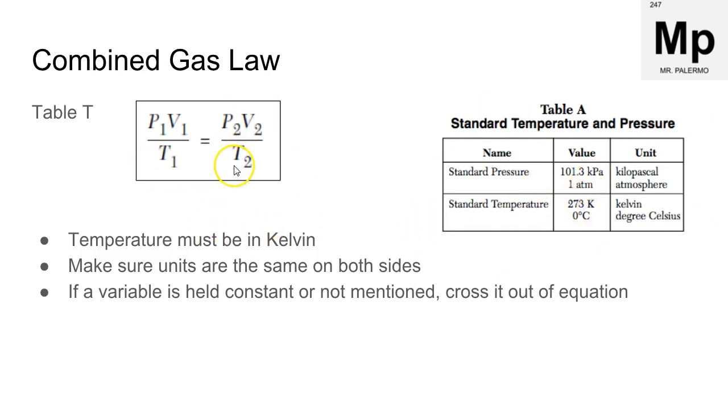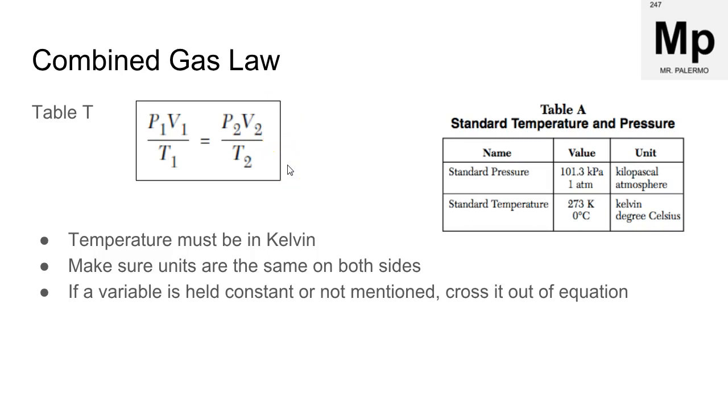Temperature must be in Kelvin to avoid any negative values. And you have to make sure the units on the left equal the units on the right. So for example, if your question has pressure in atmospheres on the left, then we have to use atmospheres on the right. If it's kilopascals on the left, then we use kilopascals on the right. For volume, if it's milliliters on the left, we use milliliters on the right. Just make sure they are equal.